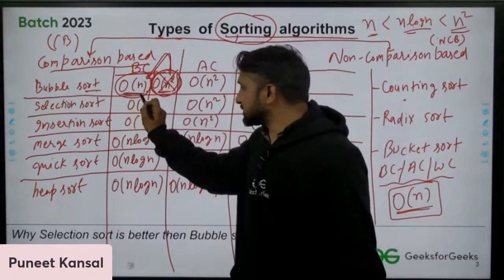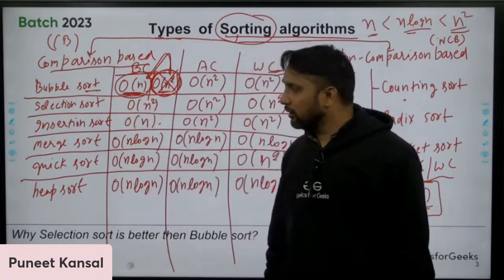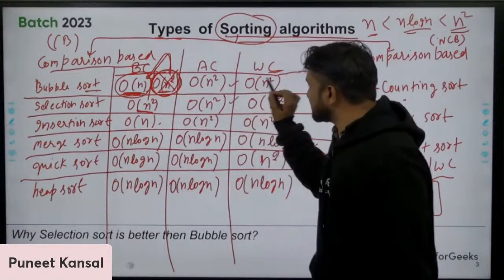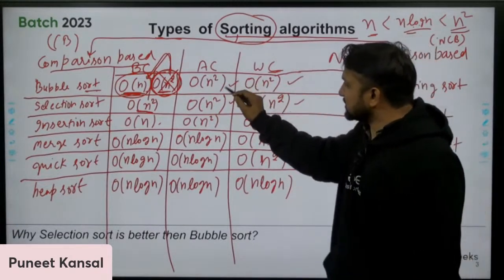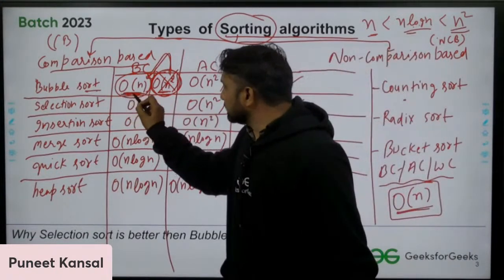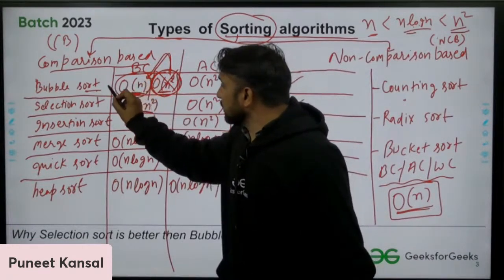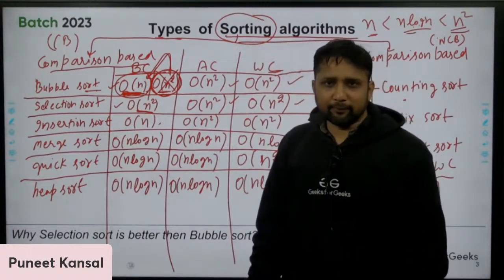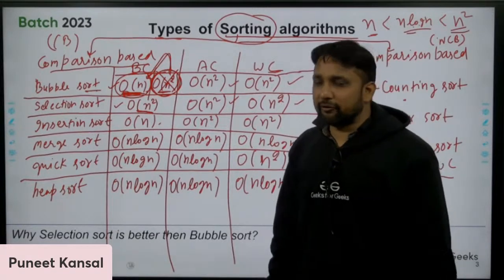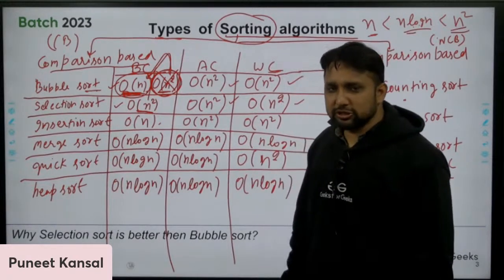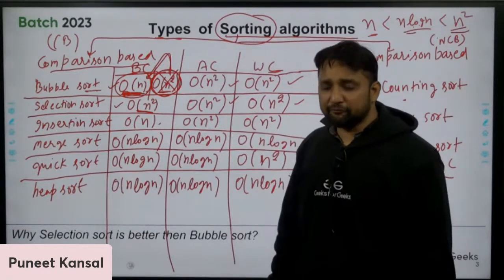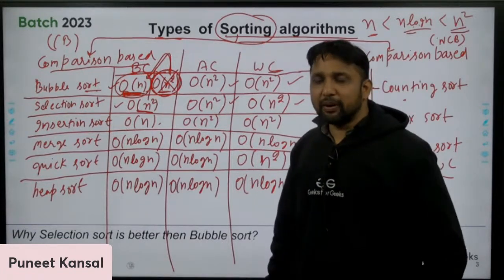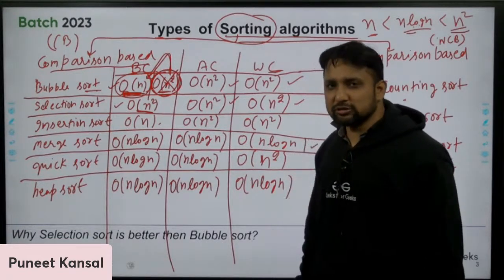The complexity of bubble sort in best case is n, the complexity of selection sort is n square. Average case is the same and worst case is also the same, but in best case bubble sort is taking order of n time, selection sort is taking order of n square time. So can you tell me which algorithm is the better one, bubble sort or selection sort? Again, this is an interview question.